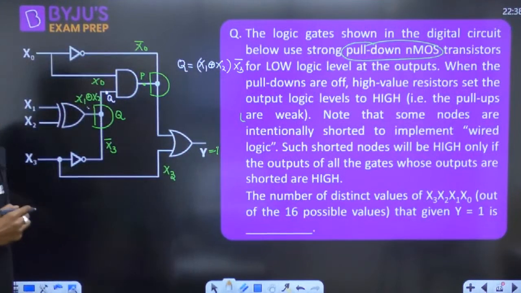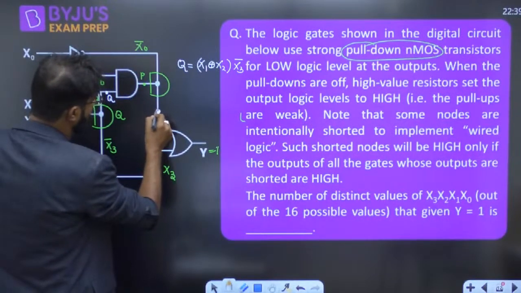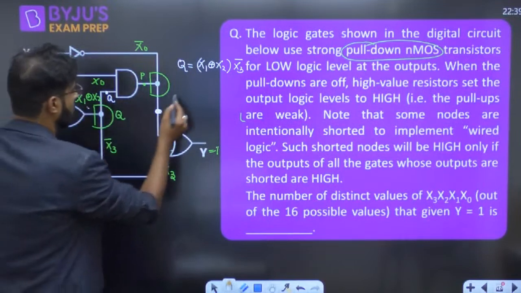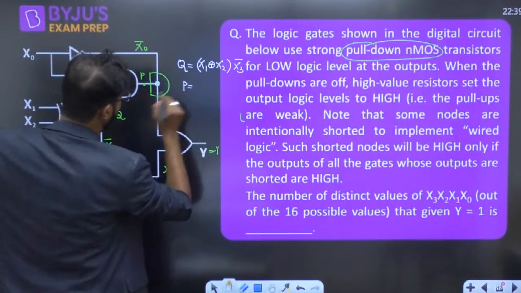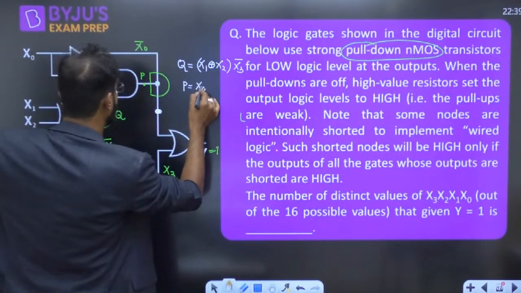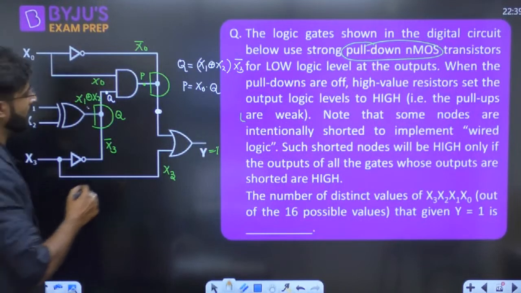If you want to write this output, it is called Q. And P is just x naught into Q, x naught dot Q. That is called P. Very good.